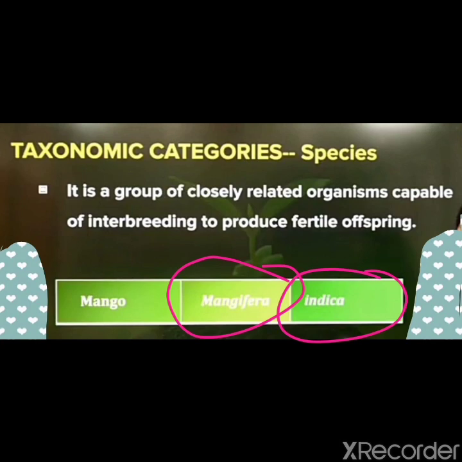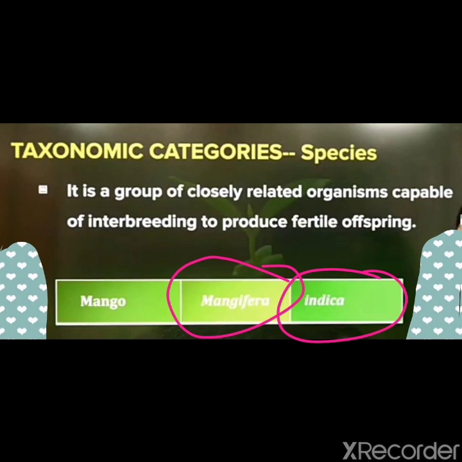Tomato. The scientific name of tomato is Solanum lycopersicum. Scientific name of potato, Solanum tuberosum. And the scientific name of brinjal, Solanum melongena. Clear? So in all 3 you can see that Solanum represents the genus.